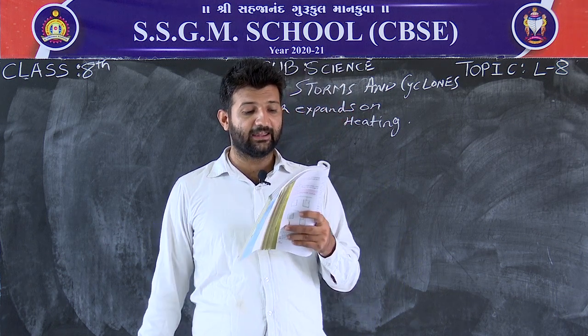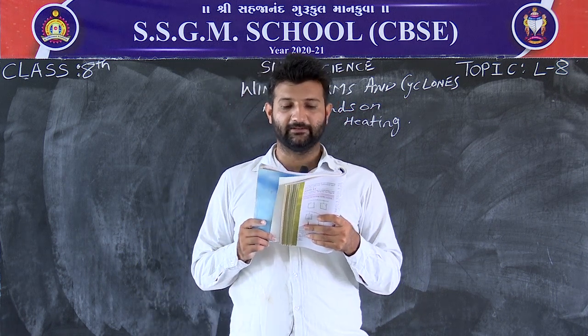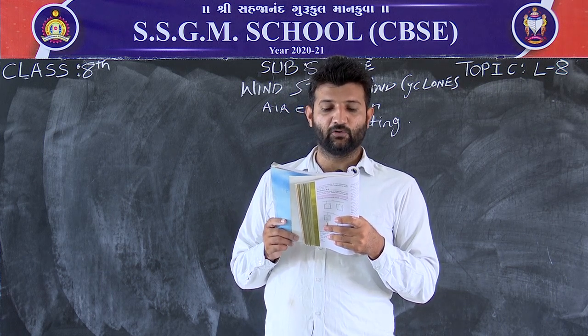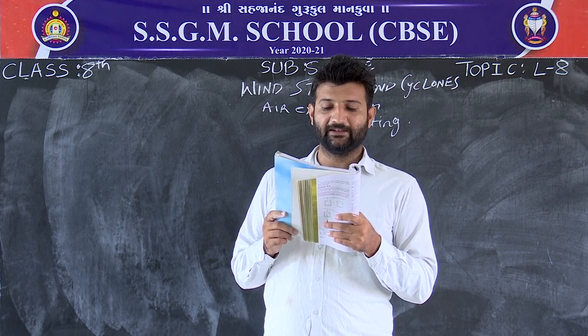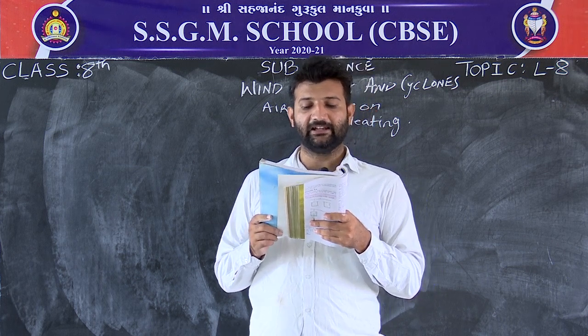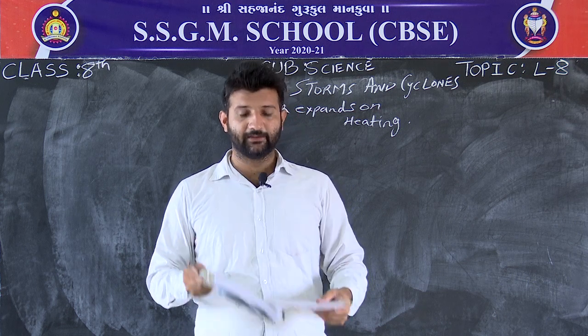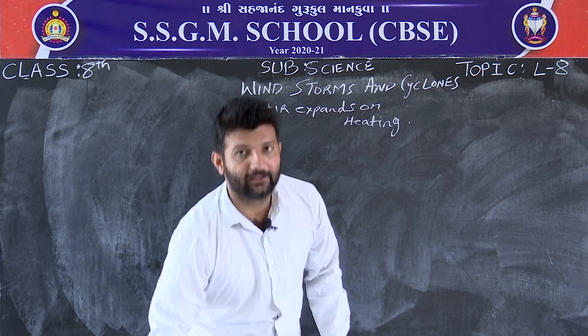At the poles, the air is colder than at the latitudes about 60 degrees. The warm air at this latitude rises up and the cold wind from the polar region rushes in to take its place. In this way, wind circulation is set up from the poles to the warmer latitude as shown in figure 8.8. So, let us understand what they want to say in this activity.